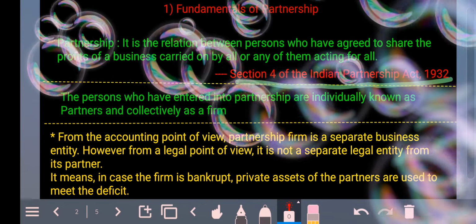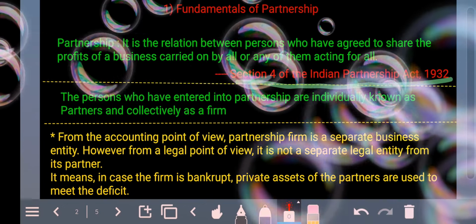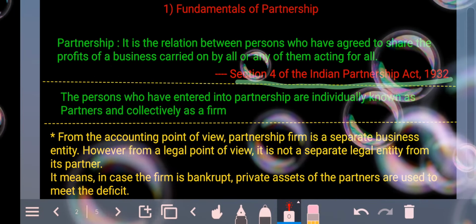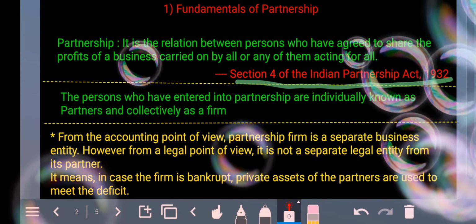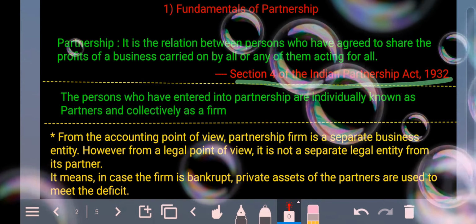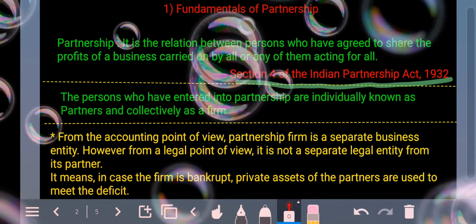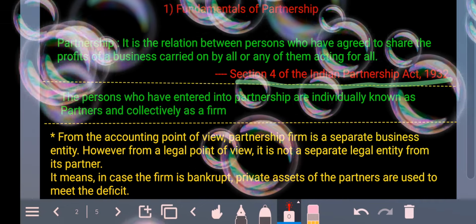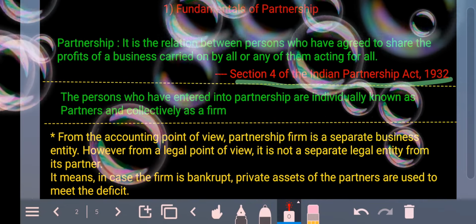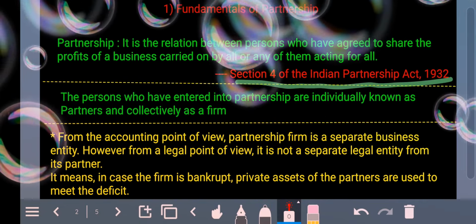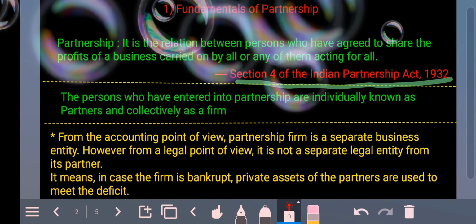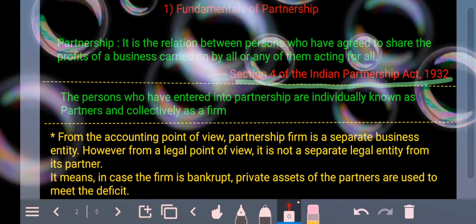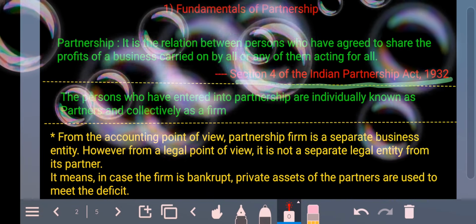Now, before talking about partnership, we know that there are various forms of business organizations. There is partnership, sole proprietorship. Before partnership, you have done accounting for sole proprietorship, where you know that you used to prepare trading account, profit and loss account, and the balance sheet, and then you even know how company accounts are to be made. Maybe later in this class, you are going to be learning how a company maintains its accounts. Today the topic is partnership, the theory part. I'm going to be discussing today about the partnership.